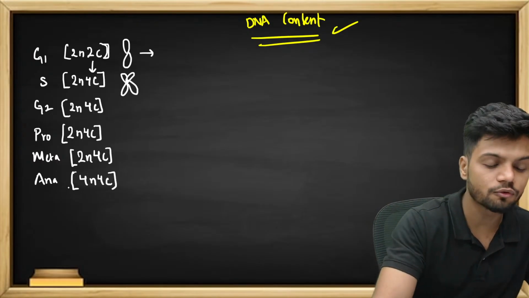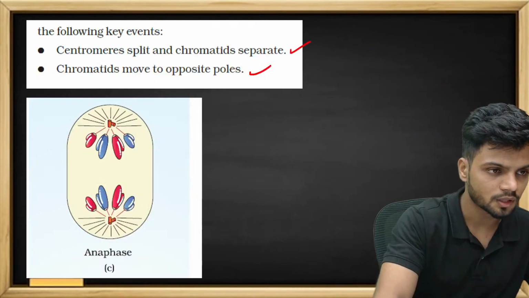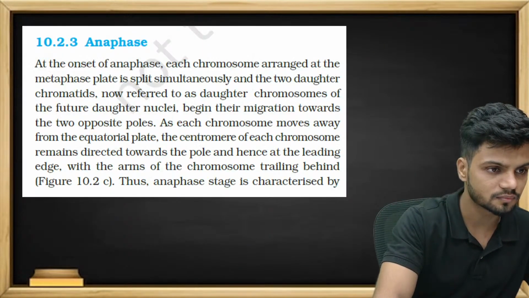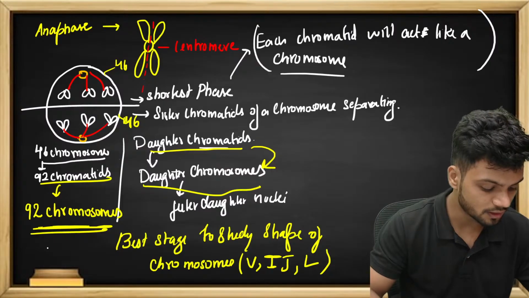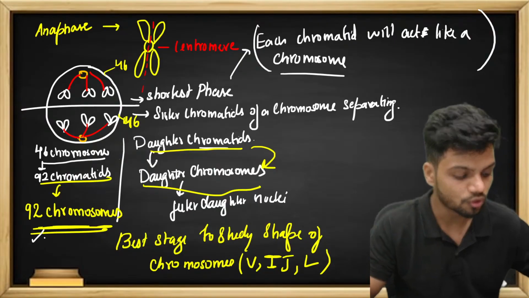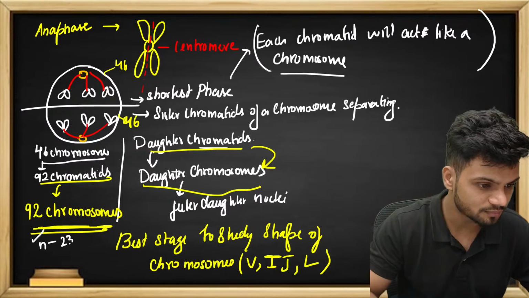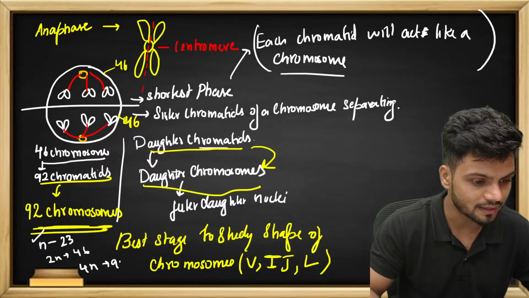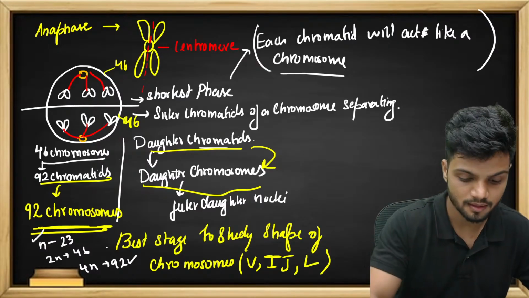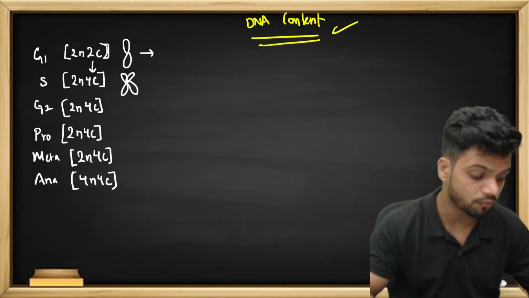You might ask me, sir, why 4N 4C? How did the number of chromosomes change? Because students, if you remember, if you go to anaphase right here, did I tell you there are totally 92 chromosomes? We learned that there are totally 92 chromosomes here. And if N is 23, 2N is going to be 46, 4N is going to be 92. Yes, 4N is going to be 92. So can I tell it's going to be 4N 4C?